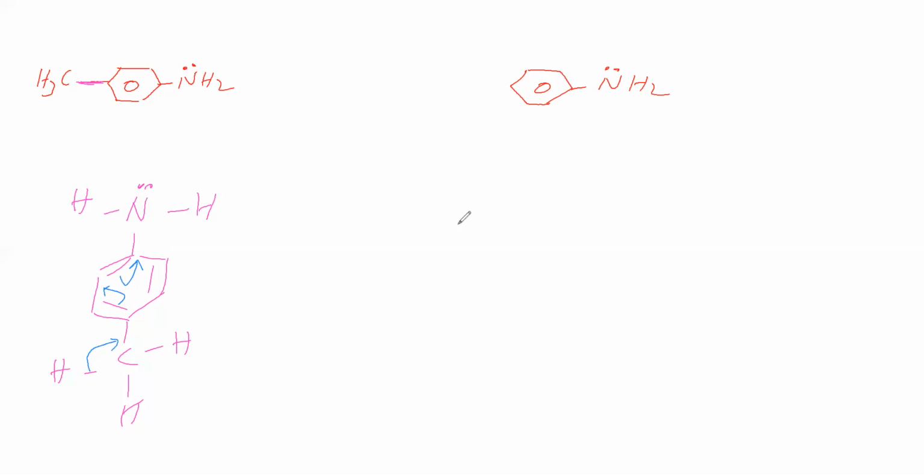But in aniline, at this para position, hydrogen is there. It will not go for hyperconjugation. Therefore, lone pair density here is more when compared to this. Therefore, this basic strength is more when compared to this. So we will see the Kb value for both. Here Kb is 12 into 10 to the power of minus 10. Here Kb we have seen already, that is 4.2 into 10 to the power of minus 10. So for this, Kb is high, therefore basic strength is high for this one.